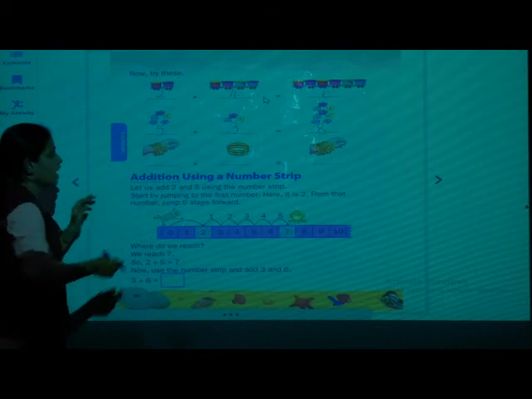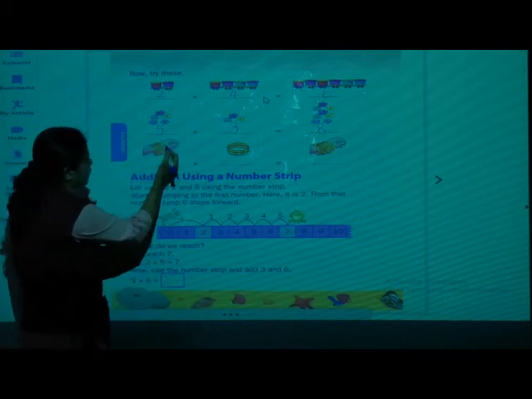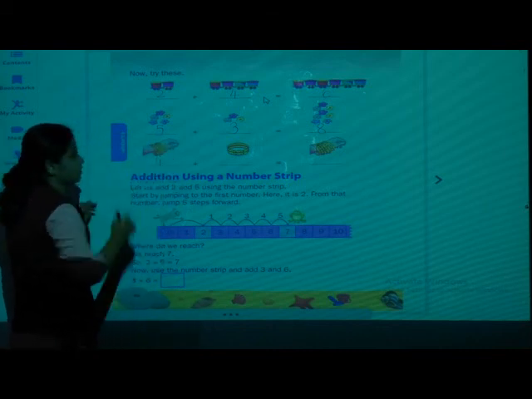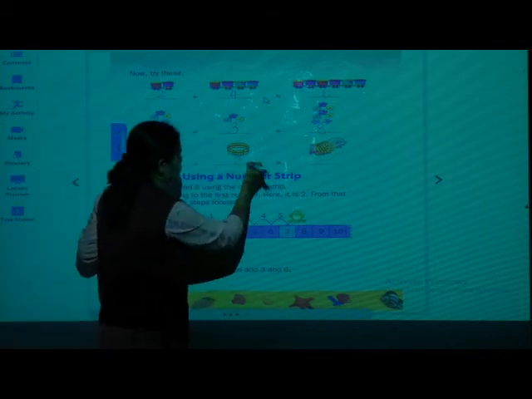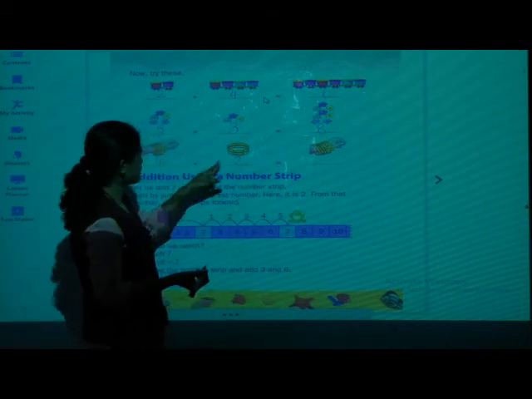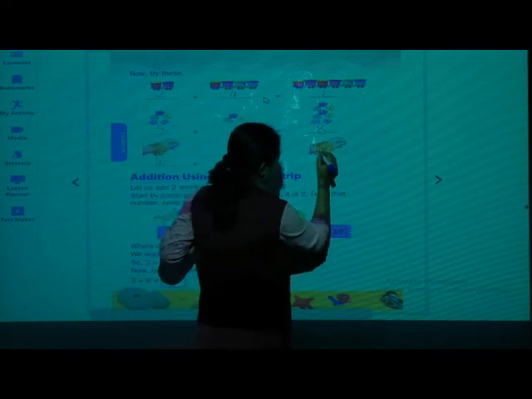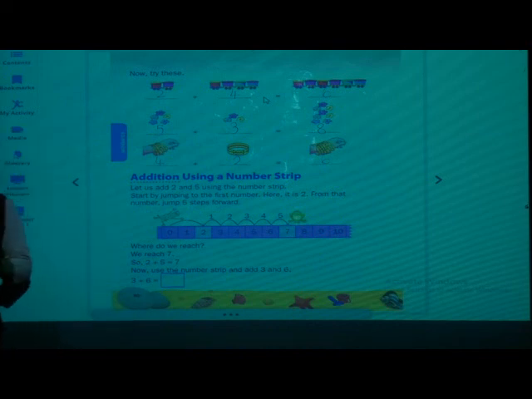Okay. Next. How many bangles you can see? 1, 2, 3, 4. And here 2. So total 4 bangles plus 2 bangles makes 1, 2, 3, 4, 5, 6 bangles. Okay, write this. Okay, understood? 2 plus 4 is 6. 5 plus 3 is 8. 4 plus 2 is 6.